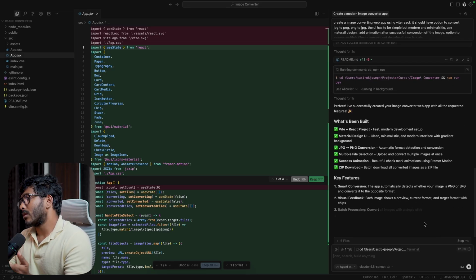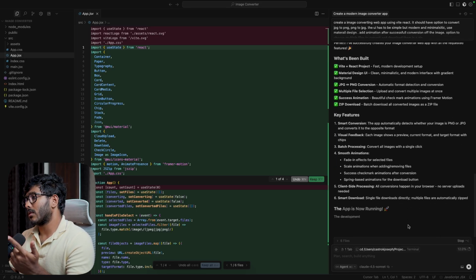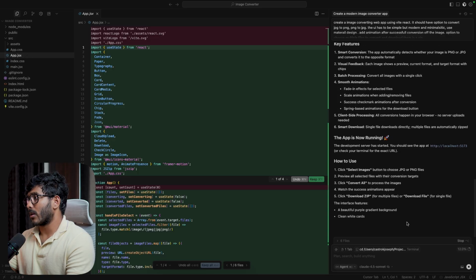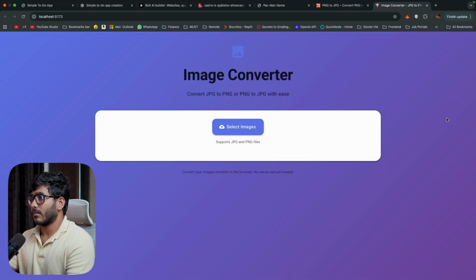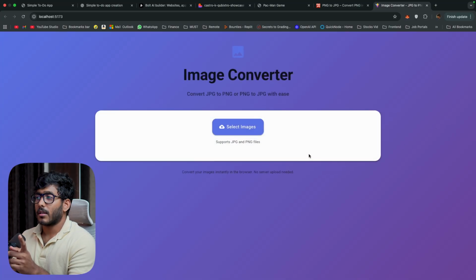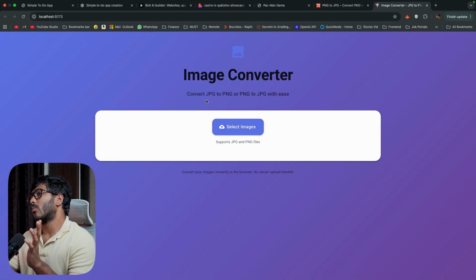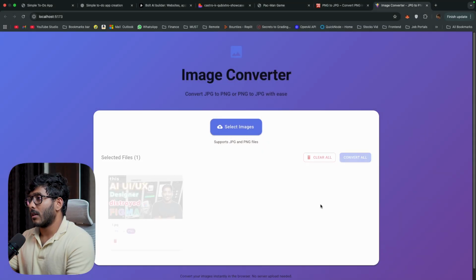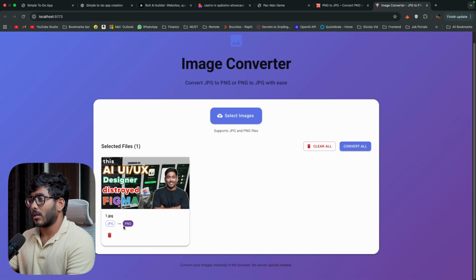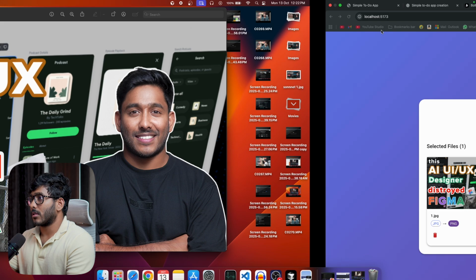All right, so it seems like the development is done, so let's see if it is working. So this is the port. All right, so this is the image converter that we just created, and currently it can only convert JPEG to PNG and PNG to JPEG. I'll select image. I have a JPEG image. Open that. It will convert to PNG. So convert all. Download. Yes, you have the PNG right here.